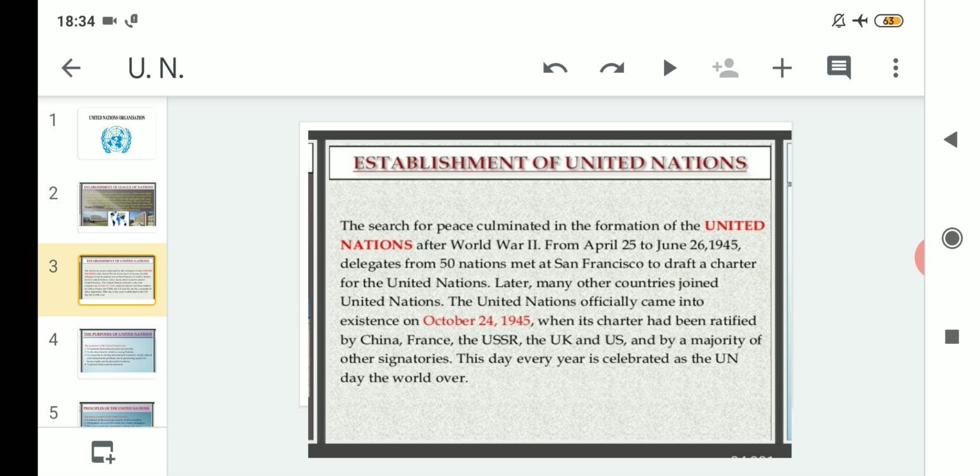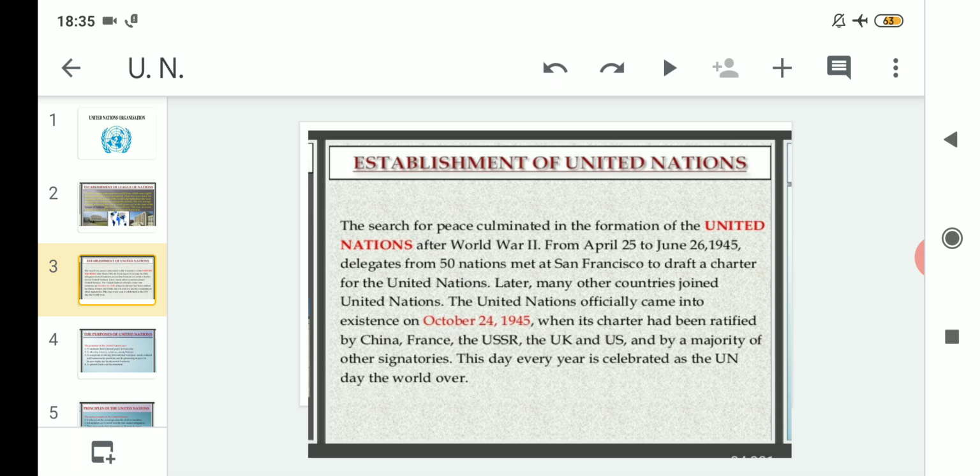The charter was ratified by, you can see the names of the countries, China, France, USSR, UK and US. What are all these? These are all permanent members, because if any of the permanent members gives a veto, that means a negative vote, then the United Nations would not have been set up. So for that reason, the charter that was drafted was ratified by these 5 permanent members, and also by a majority of other signatories like member countries.